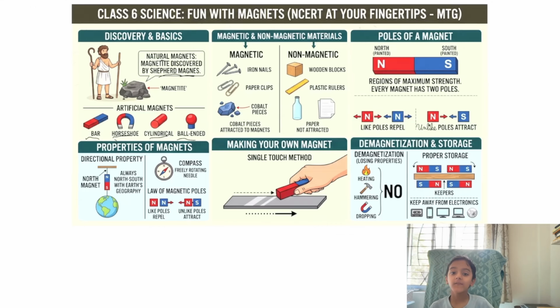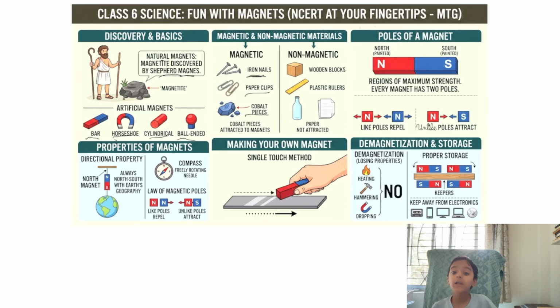Now, let's see what are magnetic and non-magnetic materials. What are magnetic materials? The materials which are attracted toward magnets are called magnetic materials. Examples include iron nails. And look, from here we can say that iron is also a magnetic material, because iron nails are made up of iron and iron nails are magnetic. So we can say that iron is also magnetic and this statement is true. And here paper clips are also magnetic, and cobalt pieces, and cobalt also you can say is magnetic.